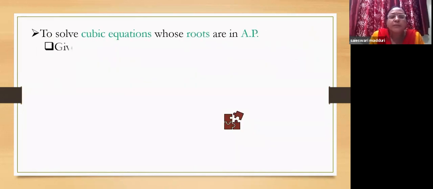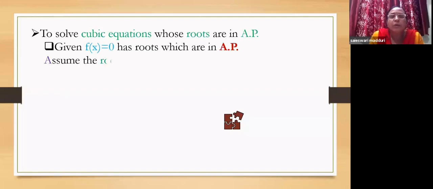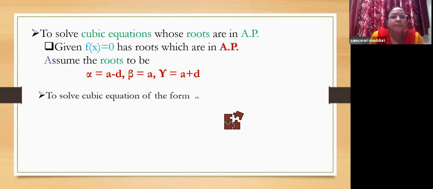Now let us revise how to solve a cubic equation whose roots are in AP. Given f of x equal to 0 has roots which are in AP, I hope children you remember, we have to assume the roots to be alpha equal to a minus d, beta equal to a, and gamma equal to a plus d. Then we have to go ahead with S1, S2, S3, that is the relation between the coefficients and the roots of the equation.